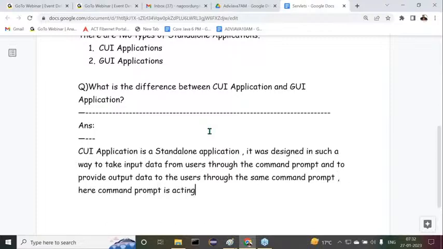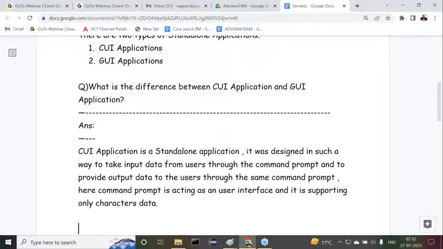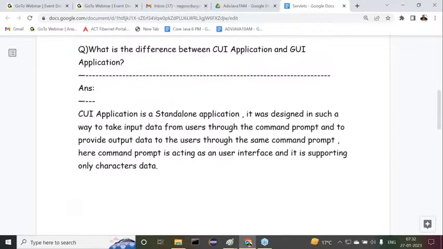The command prompt is acting as a user interface, and it supports only character data. That's it. This is exactly the meaning of a CUI application. Now this is the basic awareness of what a CUI application is. Next one is, similarly, what is a GUI application?